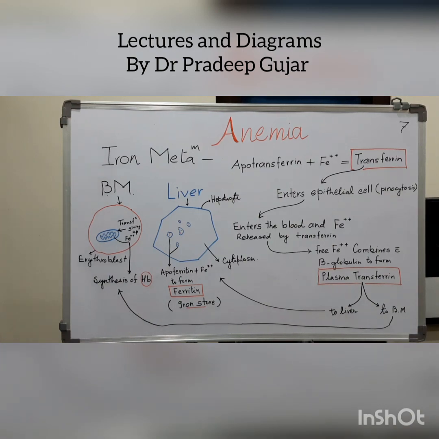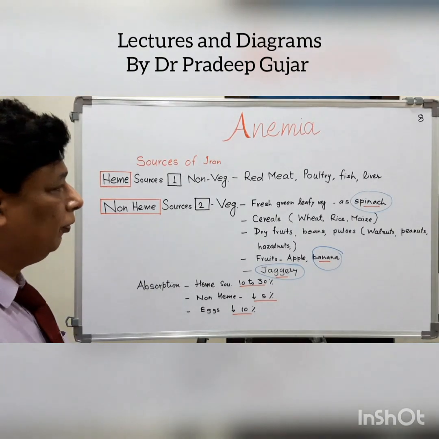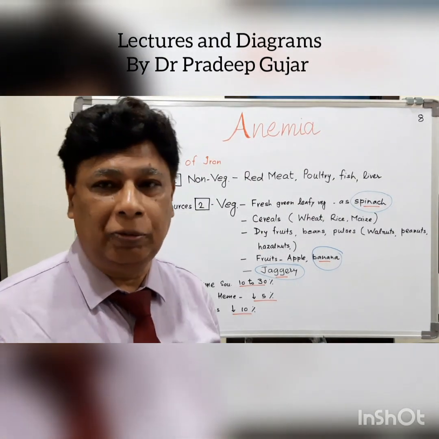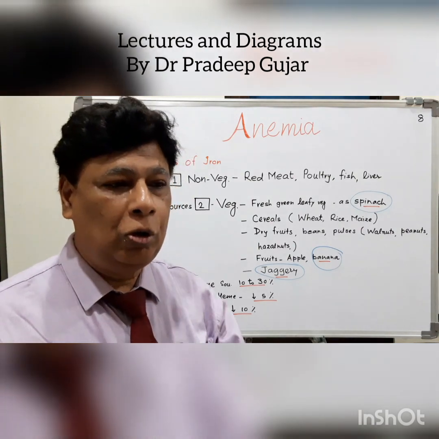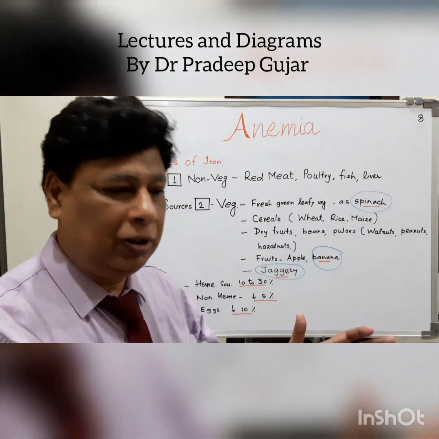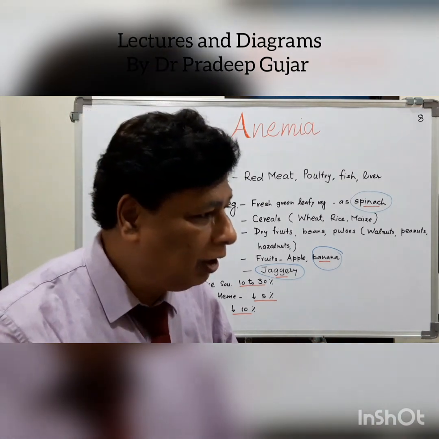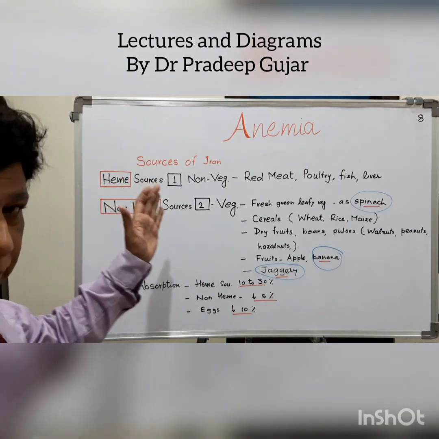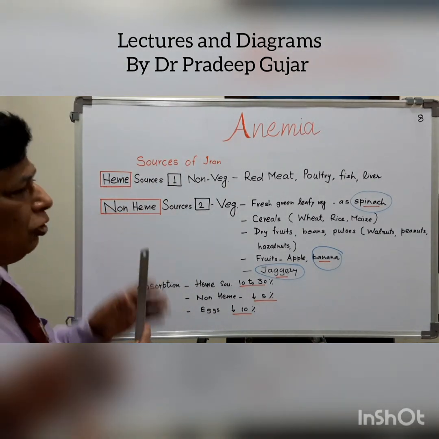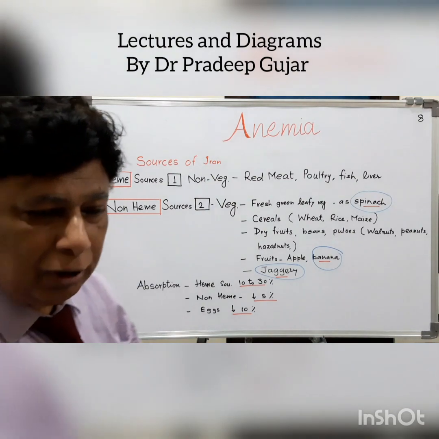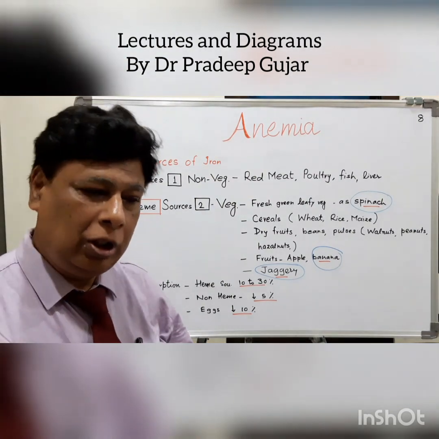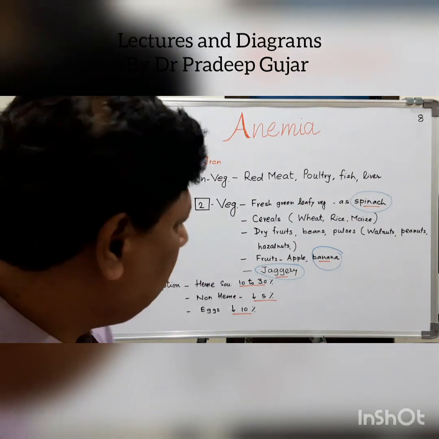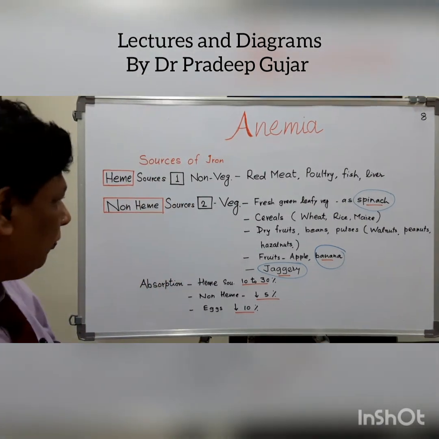Next, after considering the iron metabolism, a complicated one, now we will move towards a simpler part of the chapter, where we will be thinking about the sources of iron. The sources of iron can be divided into two. One is heme source and another is non-heme source. Heme source means which contains hemoglobin and myoglobin. Obviously, it is red meat or poultry or fish.